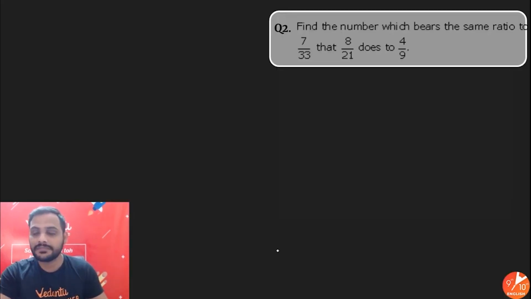Next question. Find a number which bears the same ratio to 7 by 33 that 8 by 21 does to 4 by 9. So a number whose ratio is the same as the ratio of 8 by 21 with 4 by 9. So the number x bears the same ratio to 7 by 33 that 8 by 21 does to 4 by 9. So x upon 7 by 33.